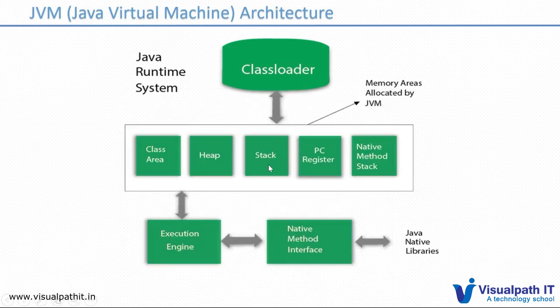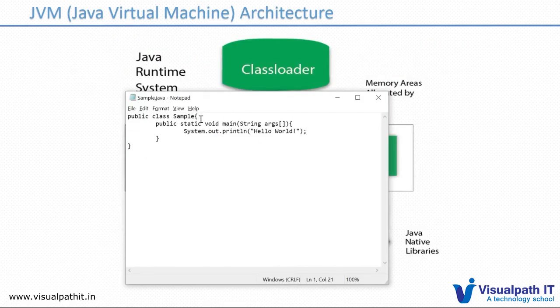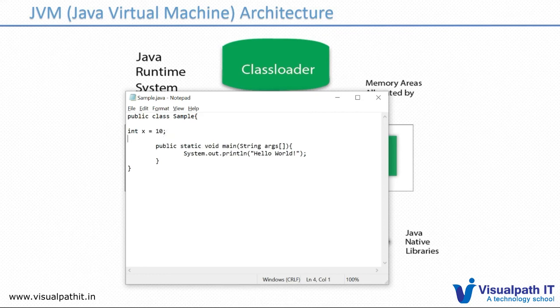The stack will have, suppose you're calling any method, the calls registered in the stack memory. We can discuss methods in further tutorials. And the heap is where the original objects will be stored. Suppose you are declaring an int variable, int x equal to 10, this value will be stored in the heap memory. Or if you declare an object for this class, that is also stored in heap memory.